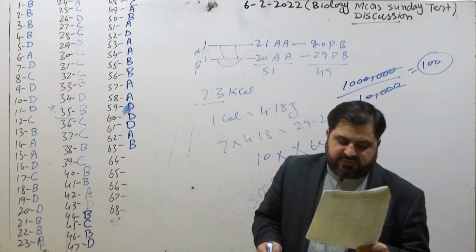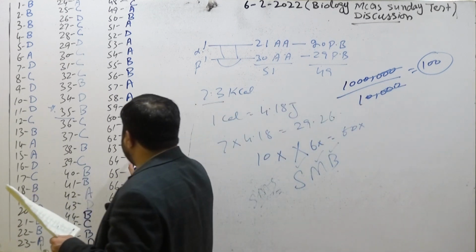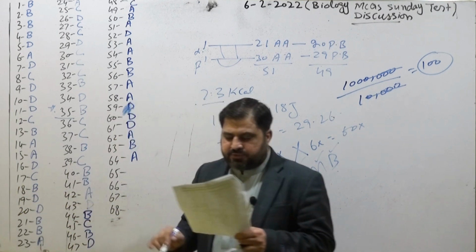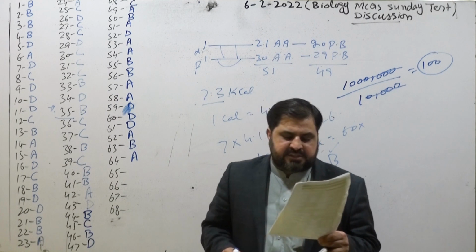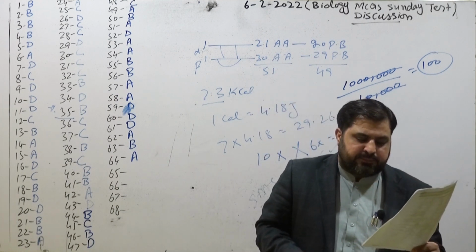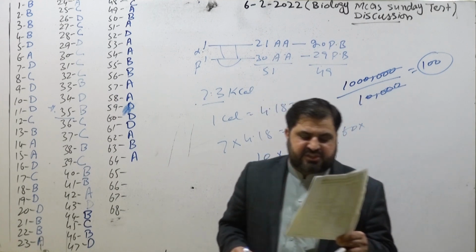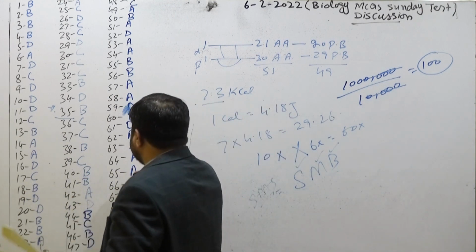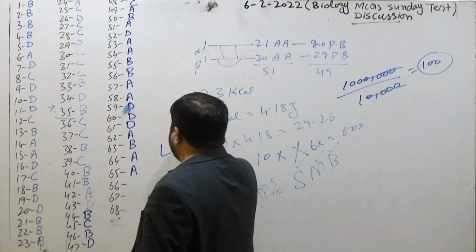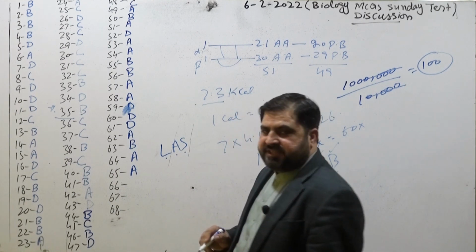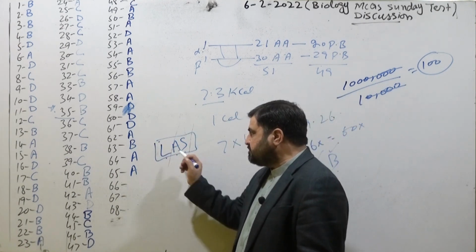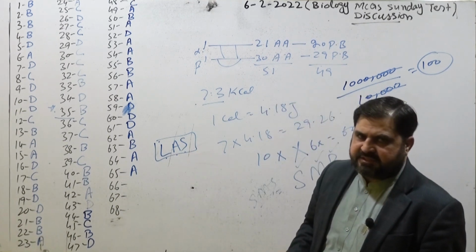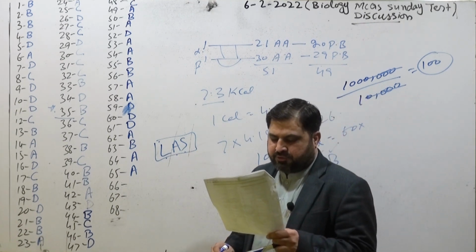Next MCQ, that's 64. Total number of genetic codes for isoleucine, that is 3. Isoleucine is encoded by 3 genetic codes. 65. What is the total number of amino acids each having 6 genetic codes? So that is 3. These are LAS, meaning leucine, arginine, and serine. How to remember them? Leucine, arginine, and serine. These are 3 amino acids encoded by 6 genetic codes.